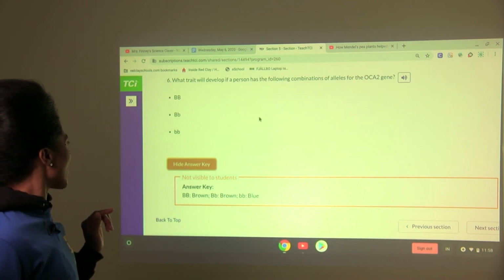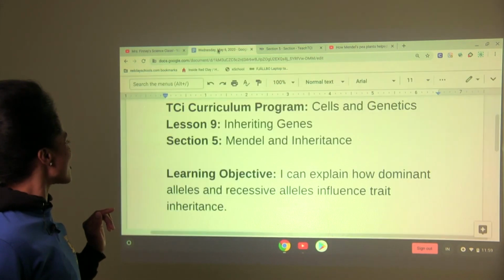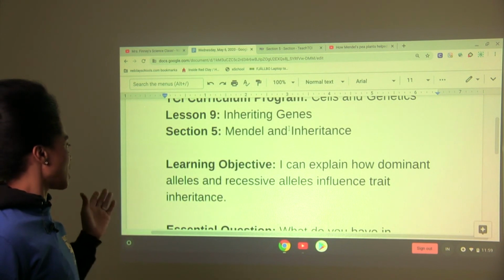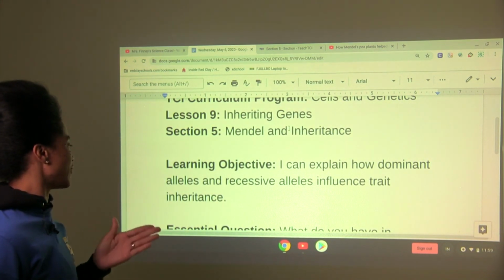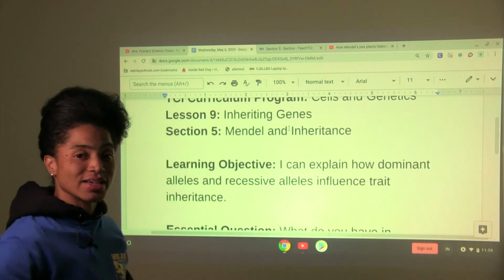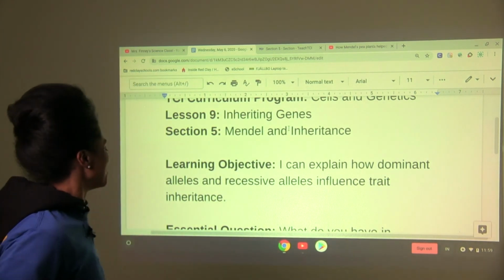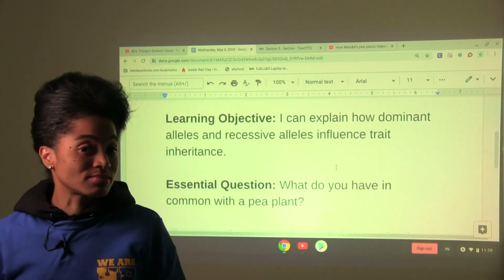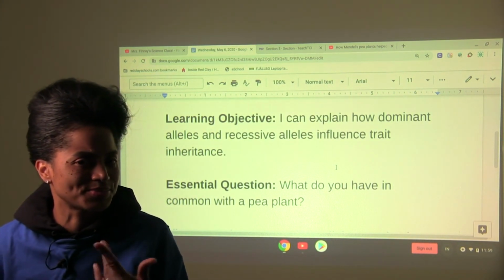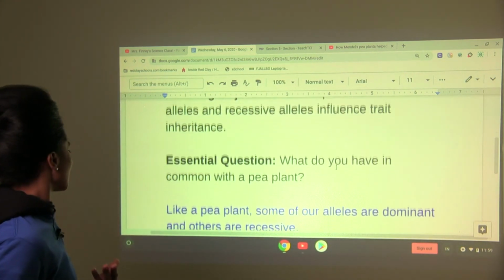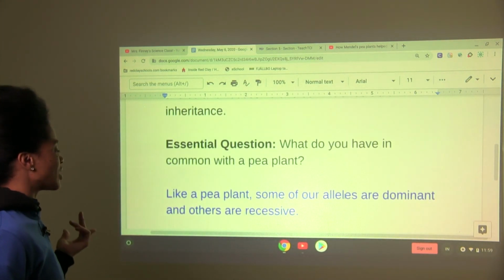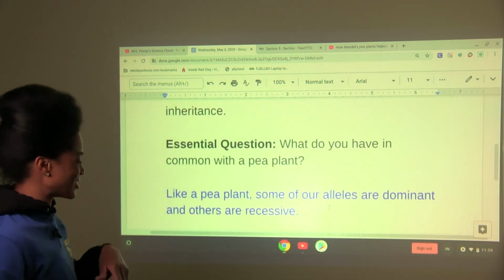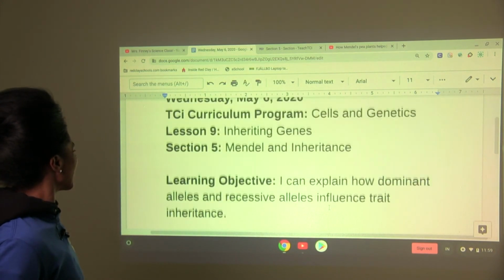And we are wrapping up with section 5. All right. So, learning objective was I can explain how dominant alleles and recessive alleles influence trait inheritance. Yes, you can. What do you have in common with the pea plant? Sounds so strange, but I actually have a connection to pea plants. Like a pea plant, some of our alleles are dominant and others are recessive. Good job. Nice work.